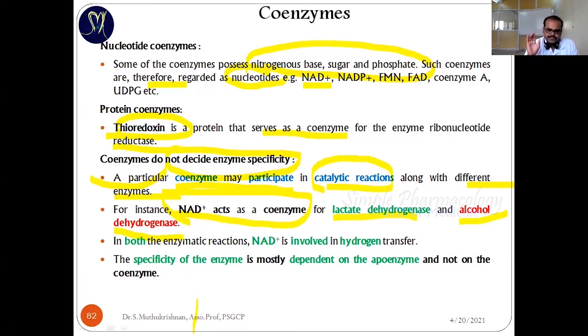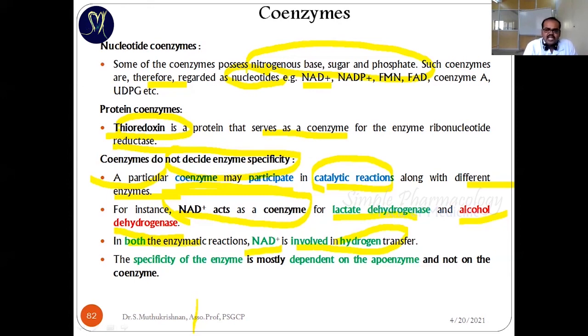That is the uniqueness. In both enzymatic reactions, NAD plus is involved in hydrogen transfer. It is involved in the catalytic reactions as a coenzyme. Its duty is just to donate the hydrogen group, that means transferring the hydrogen group from one group to another during the formation of substrate and product.